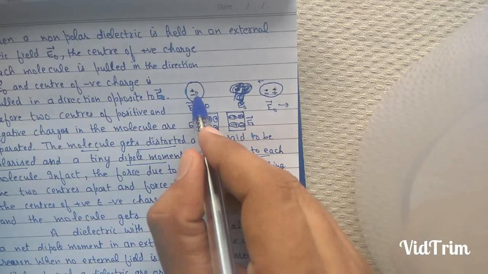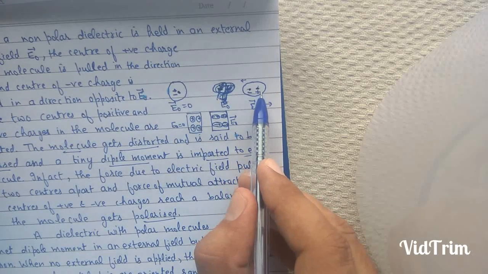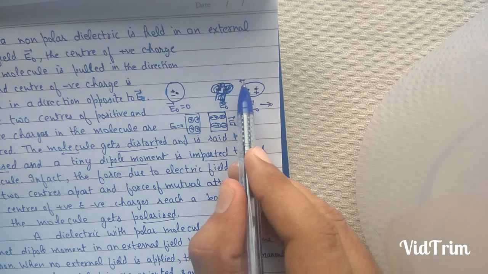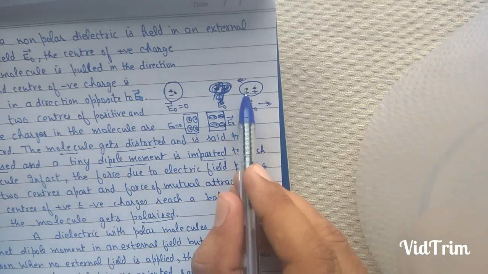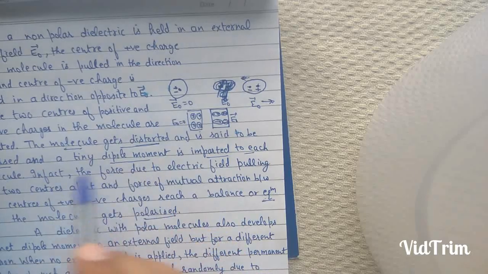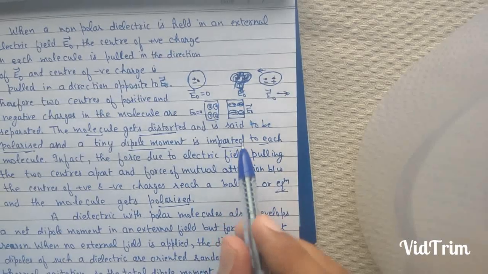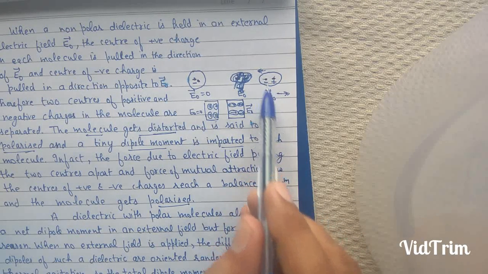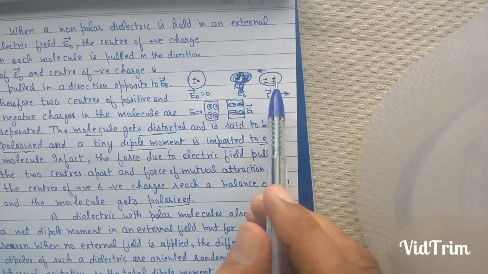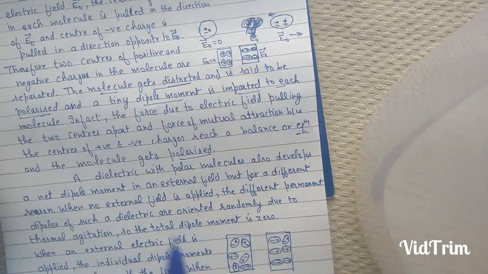When there is no external electric field, the centers of positive and negative charges coincide. When an external electric field is applied, the center of positive charge is pulled in the direction of E naught, and the center of negative charge is pulled in a direction opposite to E naught. Therefore, the two centers of positive and negative charges get separated. Therefore, the molecule gets distorted and is said to be polarized, and a small dipole moment is imparted to each molecule. Therefore, the force due to electric field pulling the two centers apart and the mutual force of attraction between the two oppositely charged regions reach a balance and the molecule gets polarized.